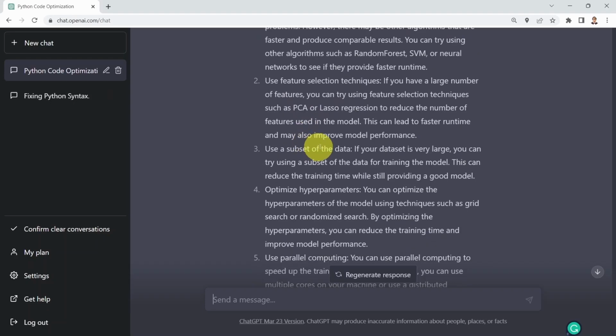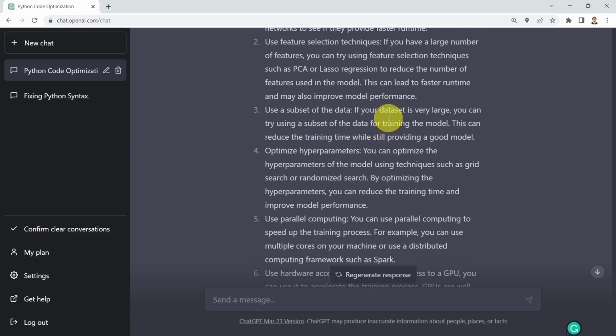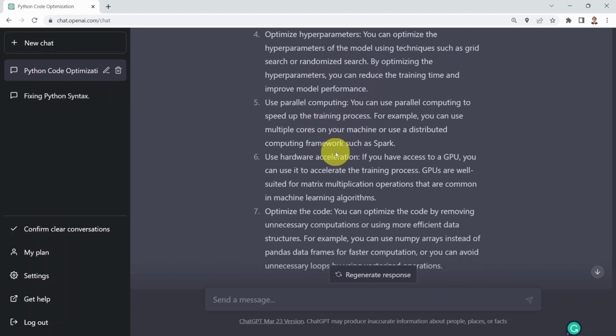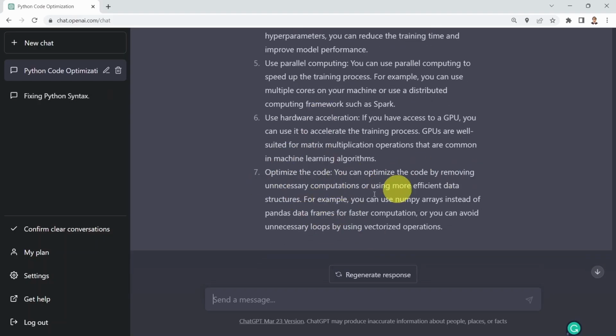You can use a subset of the data. So instead of using the entire data set, you can just use a sample of that. You can optimize hyperparameters. You can use parallel computing. You can also use GPUs, like hardware accelerators, as an example. And you can also optimize your code by removing unnecessary computations or using efficient data structures.